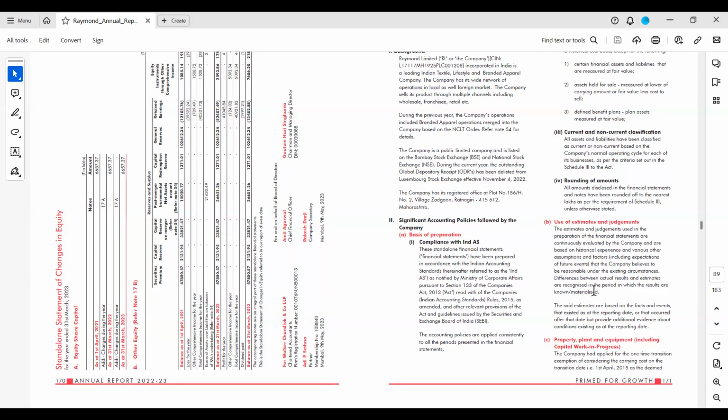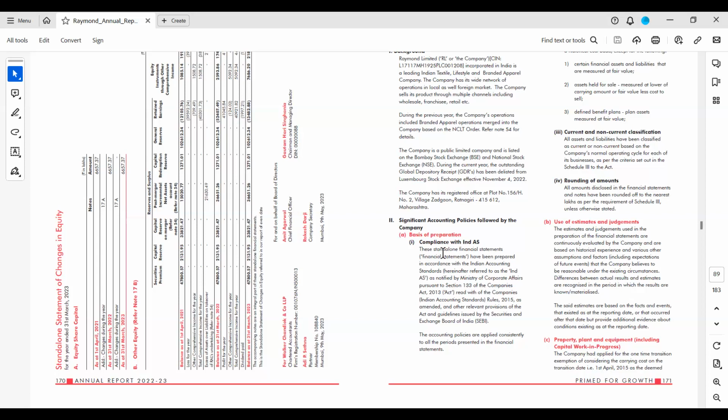I am only trying to correlate the norms or procedures which are laid down in Division 1 and how the companies are following them. Our objective is also, after our classes are over, we should be able to provide to your seniors better financials than what you were preparing earlier. That is the objective.